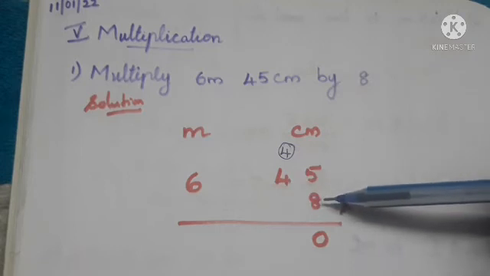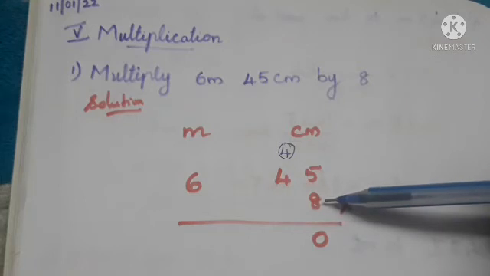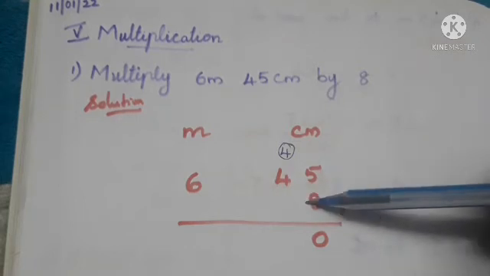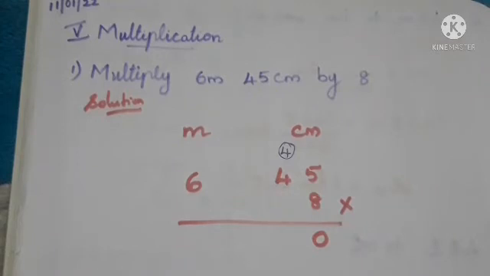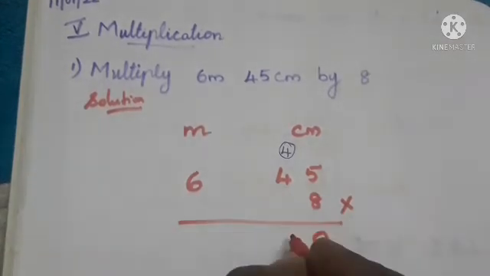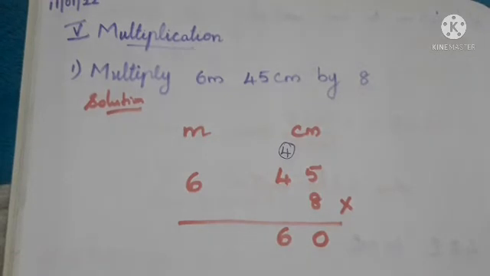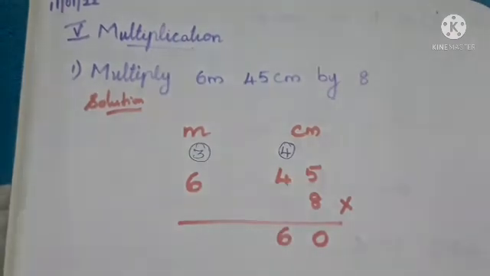Next we can repeat the 8 table once again. So 1 8 is 8, 2 8s are 16, 3 8s are 24, 4 8s are 32. 4 into 8 is 32. Next we have the remainder 4. So 32 plus 4 is 36. So we can write the 36. So that means 6 is the ones place here, and 3 is the balance. Next we can write the next place value above.